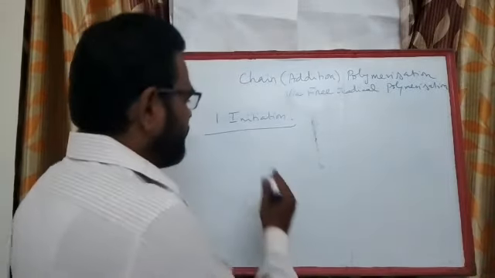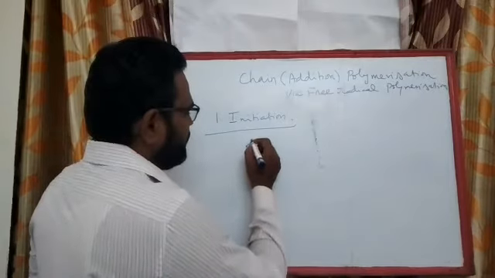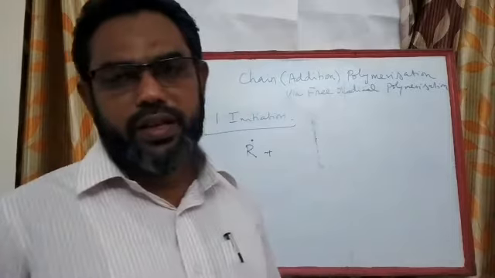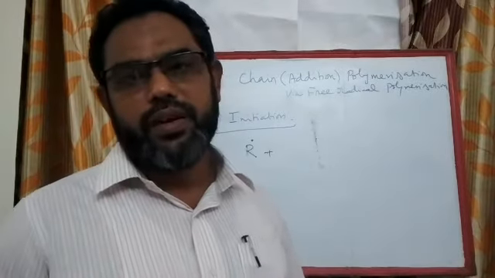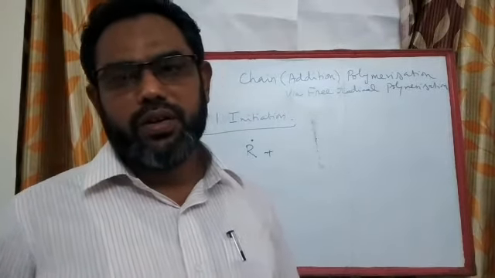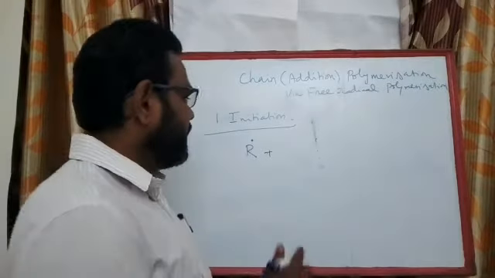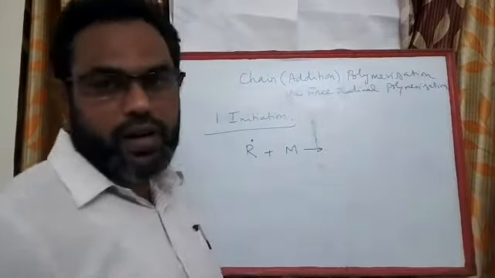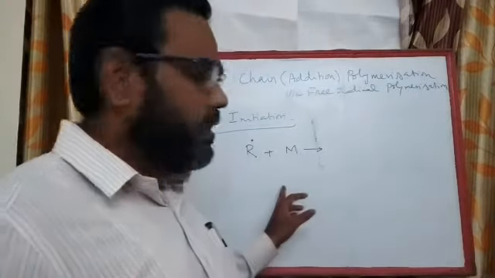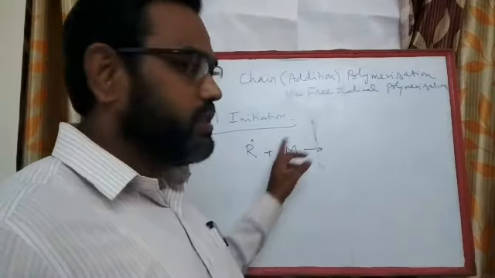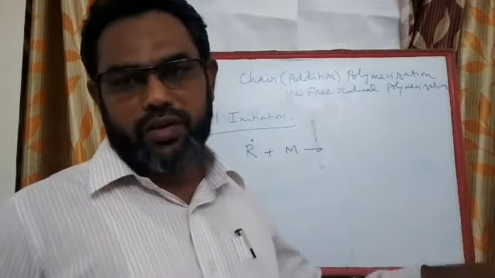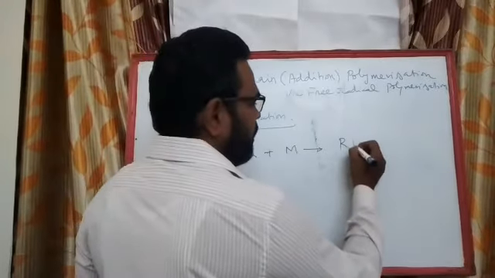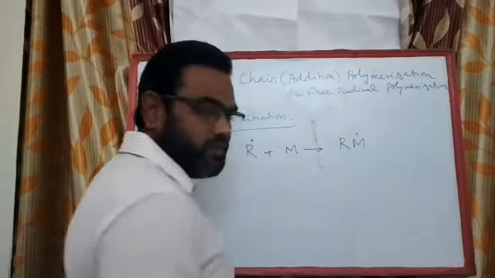Once the radical is formed, I generally write this free radical as R dot. It may be a hydroxyl free radical, benzoyl free radical, or AIBN, anything. This can react with the monomeric species M. The radical transfers its lone electron to the monomeric species, so this becomes RM dot.